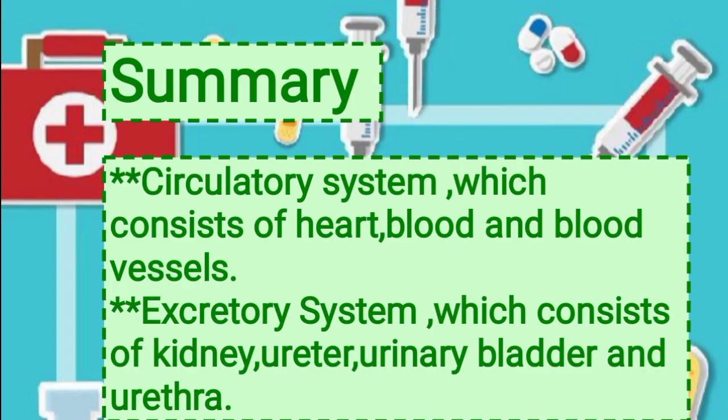So today we have learned about circulatory system, which is an organ system that helps to transport substances inside our body. And this system consists of heart, blood and blood vessels. What is heart? So heart is a muscular organ that pumps blood to all parts of the body. And what is blood? So blood is a fluid that is carried by blood vessel to all parts of the body. And what is blood vessels?